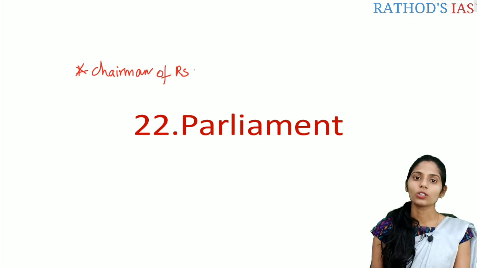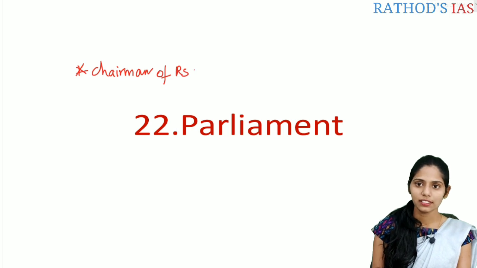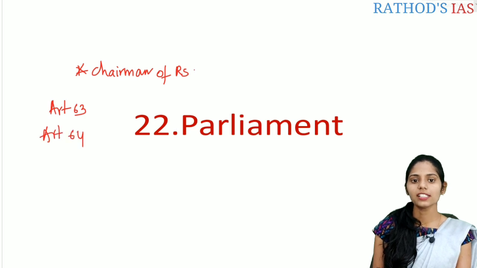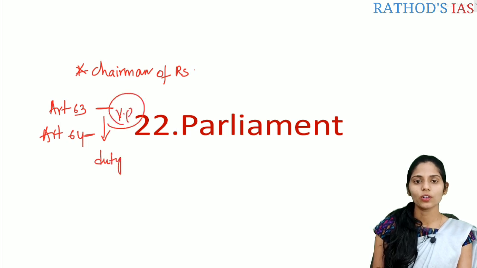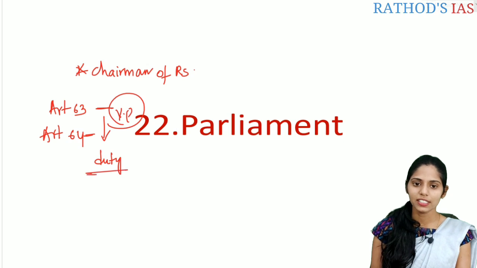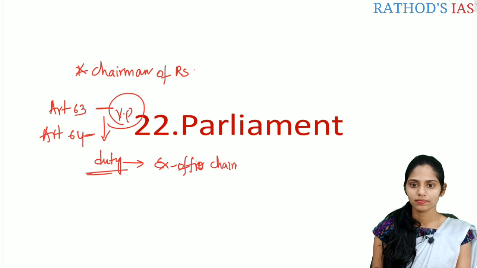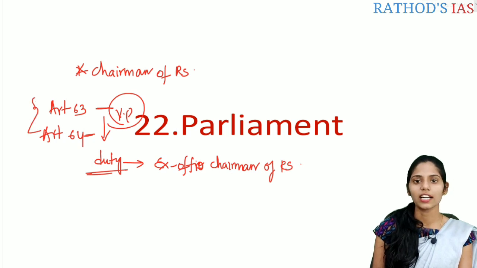So important articles that are talking about this Vice President are Article 63 and Article 64. Article 63 talks about there shall be the Vice President of India. And Article 64 talks about the duty of the Vice President. So what is the duty? The duty of the Vice President is he acts as ex officio Chairman of Rajya Sabha. So these are the important articles regarding the Vice President.